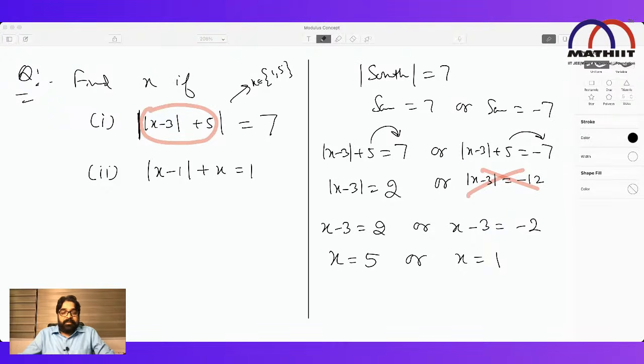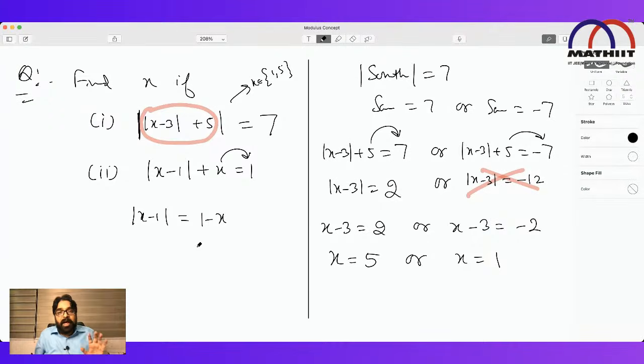Second one. Let's think about the second one. It's a slightly good question. You have to think properly. Here x is on this side, x without mod. That creates sometimes a problem. But carefully do the basic method too. Mod of x minus 1 you can write as 1 minus x. This x goes on this side.